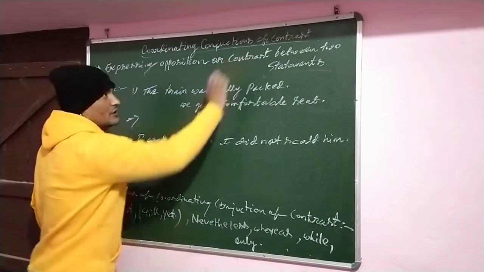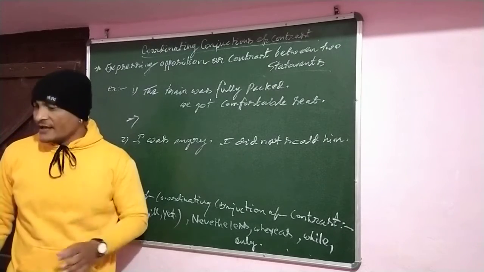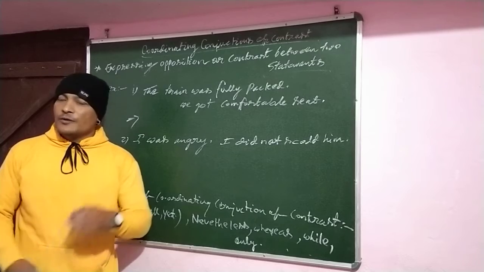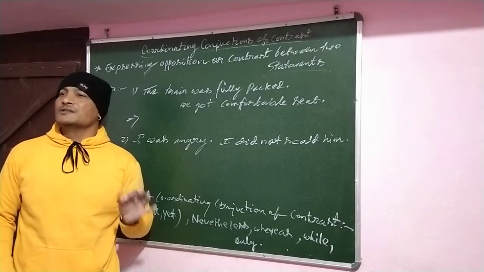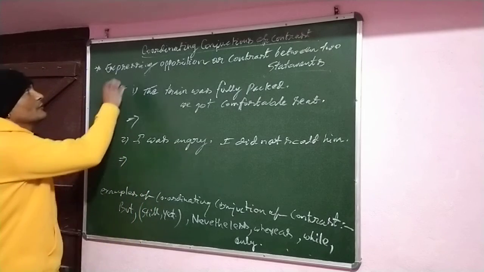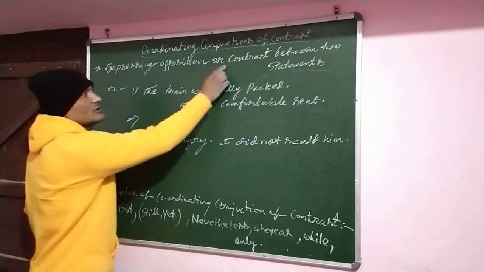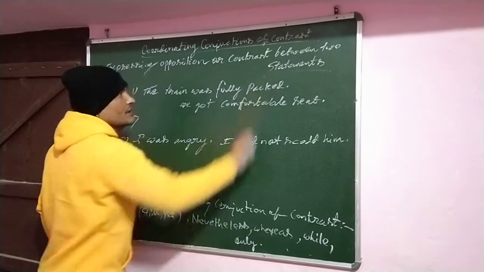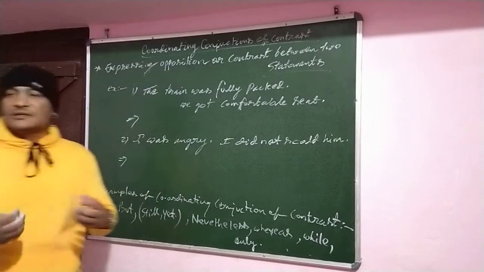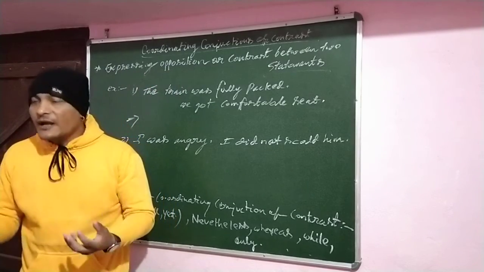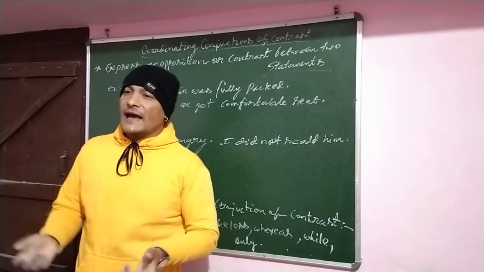Coordinating conjunction of contrast. First we have to understand what contrast is, what it means, and how it is used in conjunctions. Contrast means expressing opposition between two statements, that is, two different, opposite ideas.